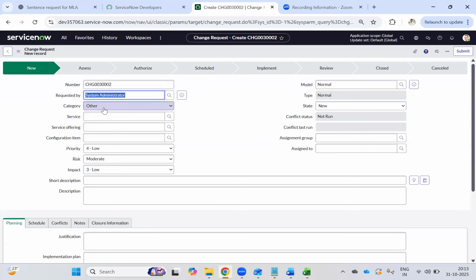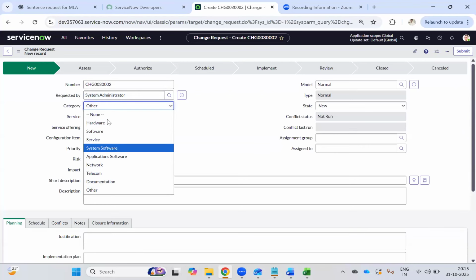Then category. We have these many categories. Whatever categories we used in the incident, the same categories will come here also. But here there are no subcategories, only categories. Some customer may ask, I don't want this category, can you remove it? So you can remove it. It is not mandatory for a category to be there in the change.